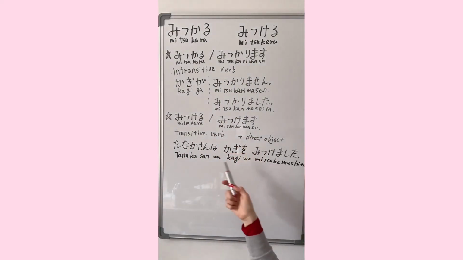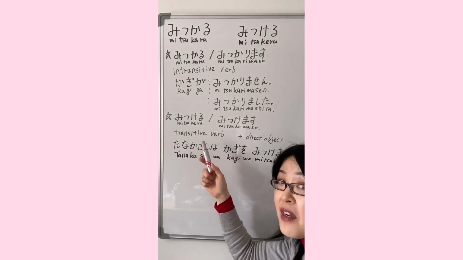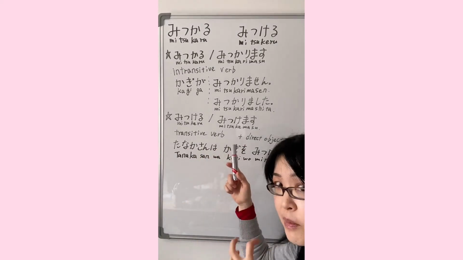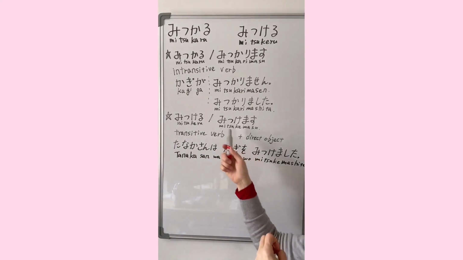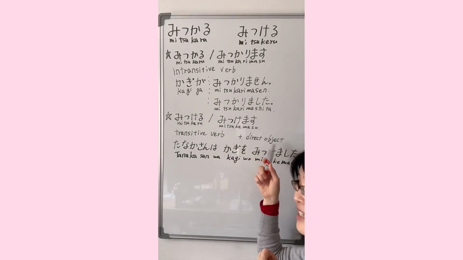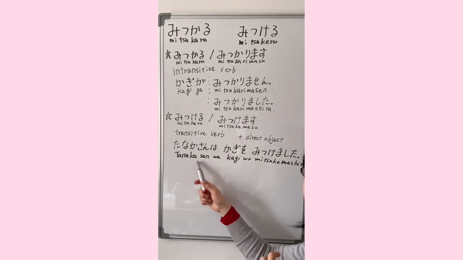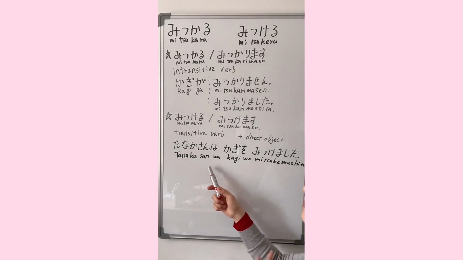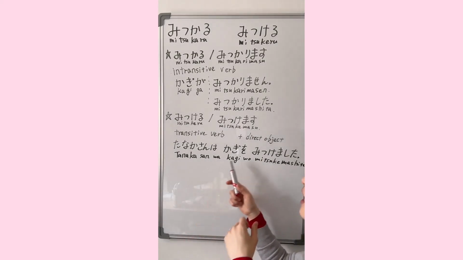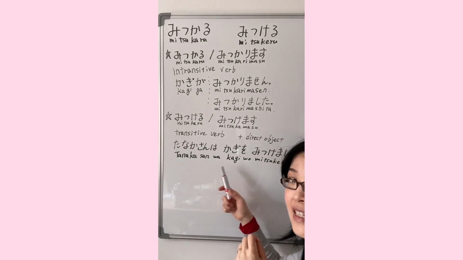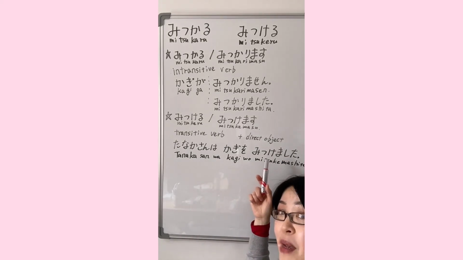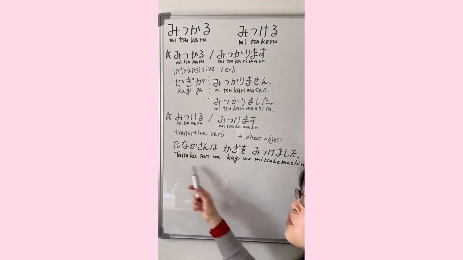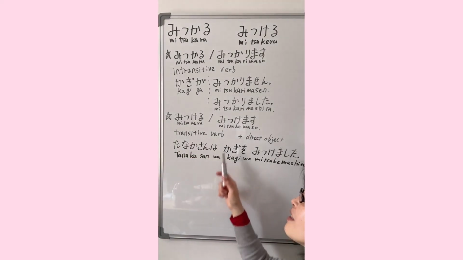And the next one, 見つける, in masu form, 見つけます. Okay, can you see it? So it is a transitive verb, so it actually shows who finds something. Okay? So it is used with a direct object. So, for example, 田中さんは鍵を見つけました. So, 田中さん, Mr. or Miss Tanaka, found the key. 田中さんは鍵を見つけました.